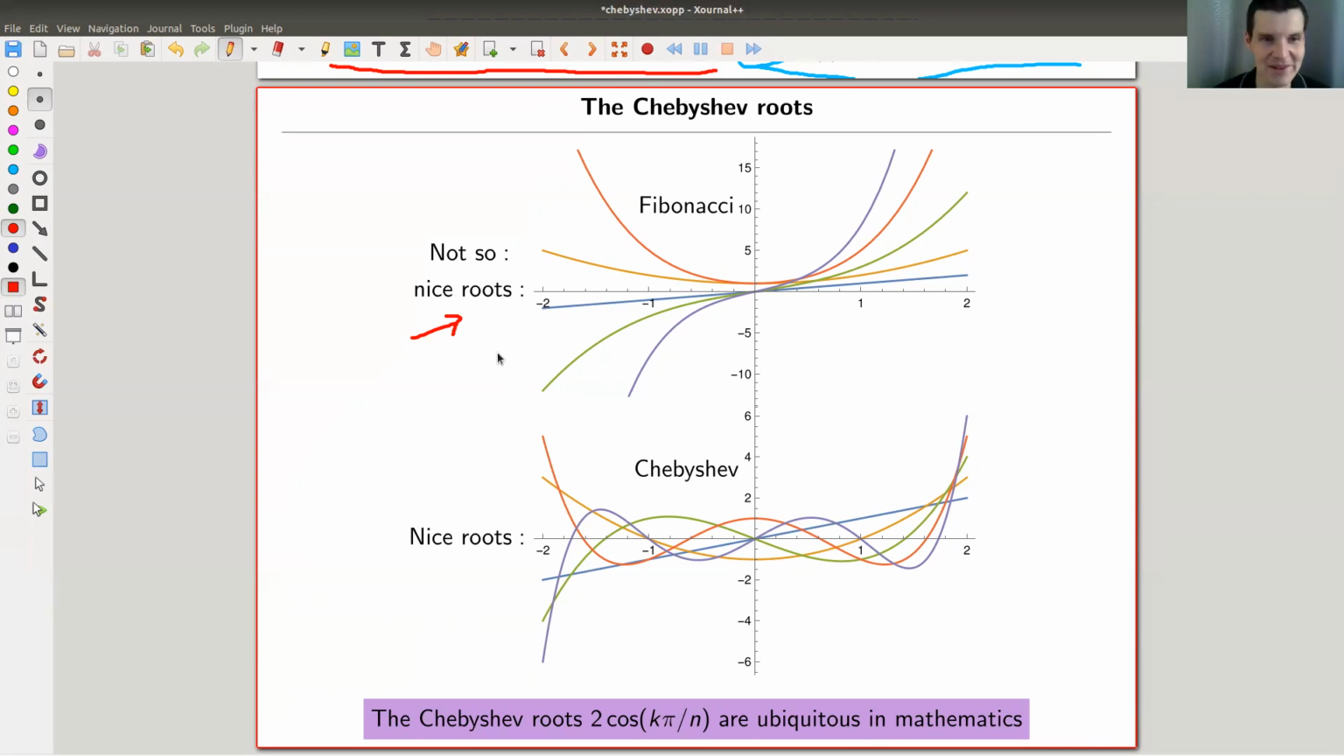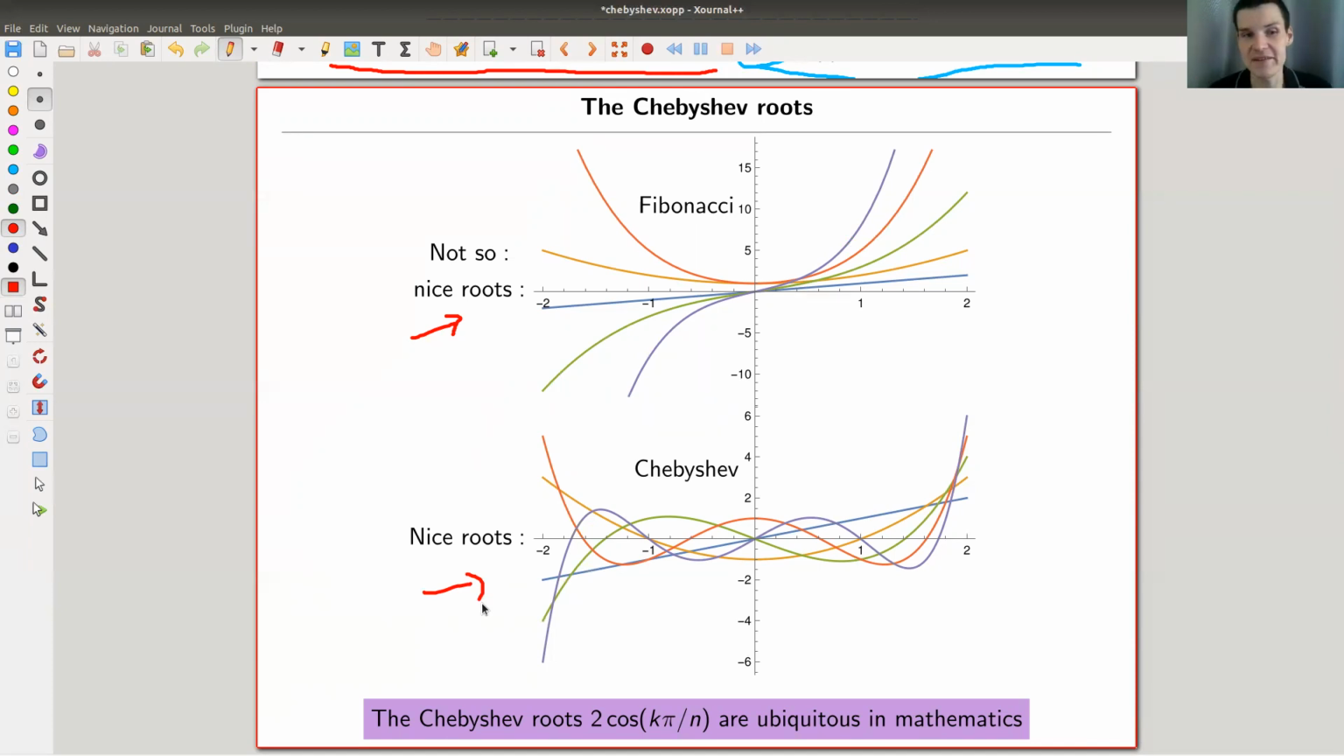The Chebyshev polynomials, by contrast, plotted down below here, have really, really cute roots. And as you can see, the polynomials look pretty different, right? So the Fibonacci polynomials are more like hyperbolas, parabola-like things. The Chebyshev polynomials are more like sines and cosines. I'll show you an animation in a second.